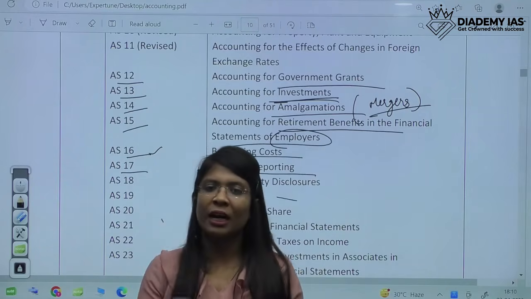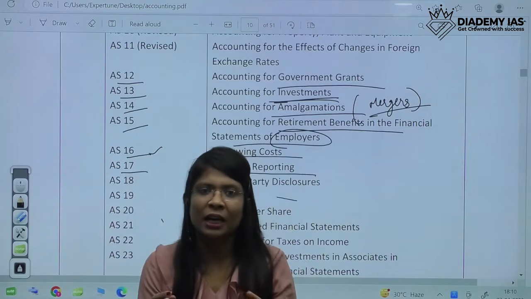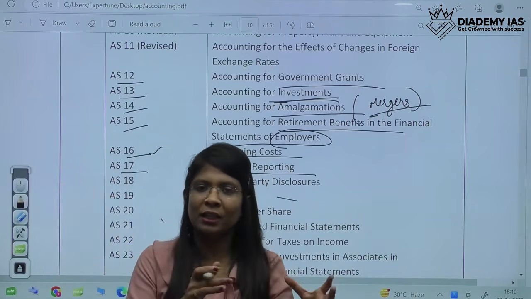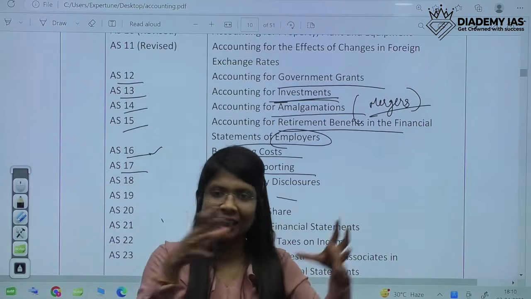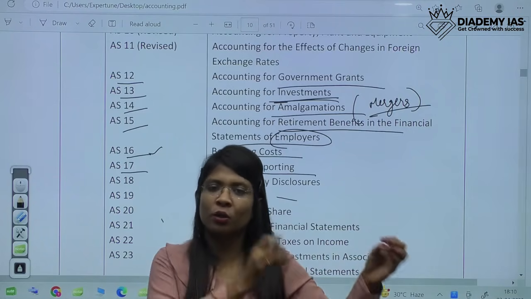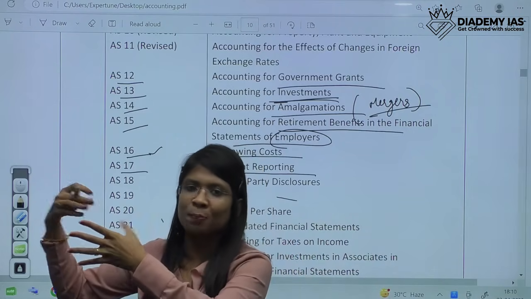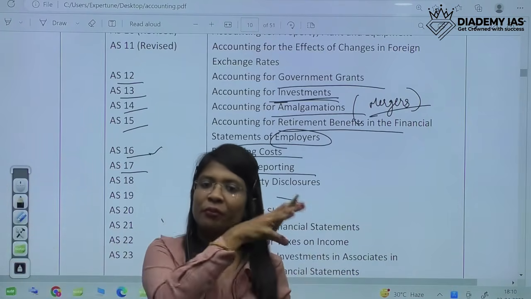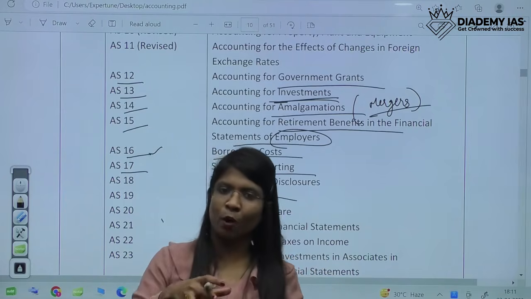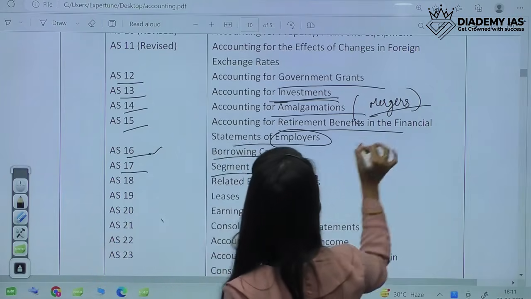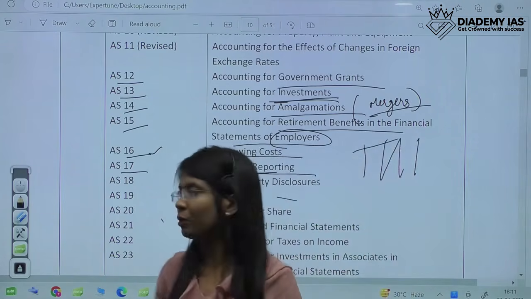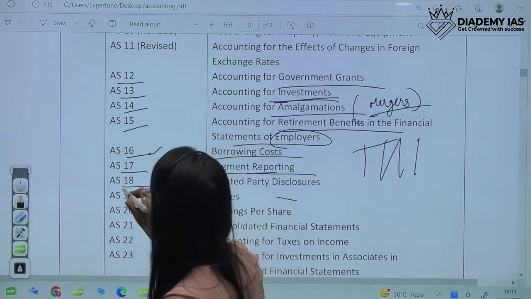Segment reporting is about different segments of a company. For example, I could have a business in Delhi, in Calcutta, in Ahmedabad. So there could be different segments in different areas, different geographical locations, then different products also. I could be dealing in sugar, salt, spices and n number of things. So there could be different segments related to geography and products. All those segments have to be reported differently. We'll make different segments and then club all the segments and give a consolidated report. So that's segment reporting. Then AS18.